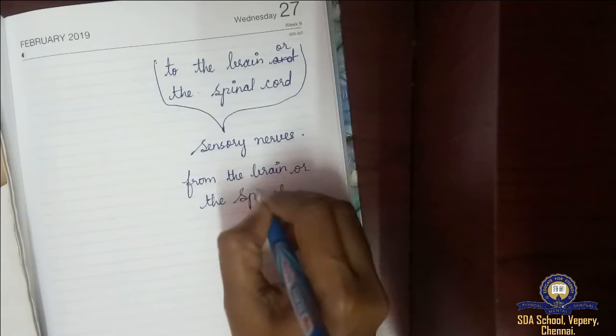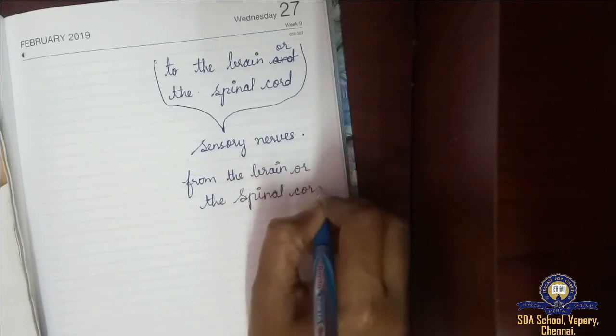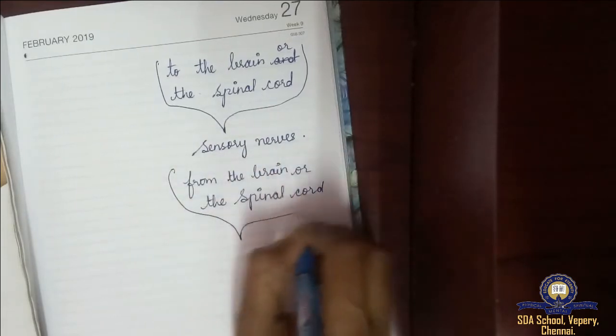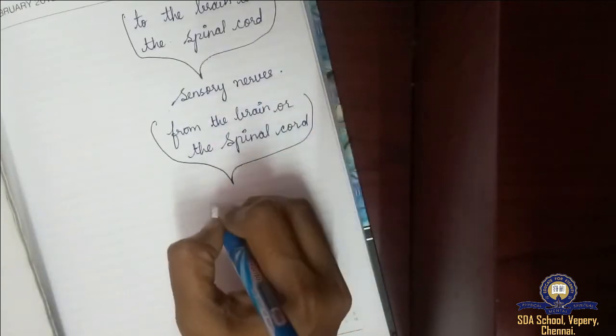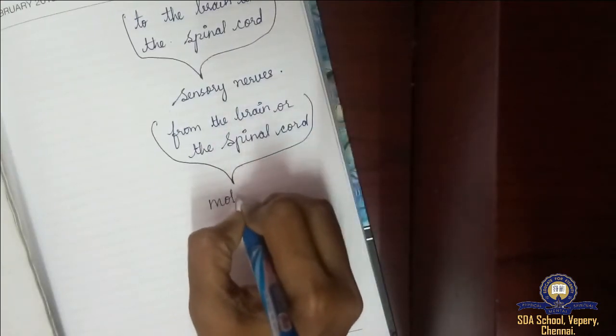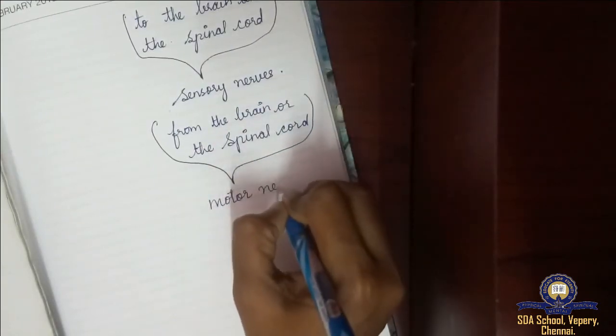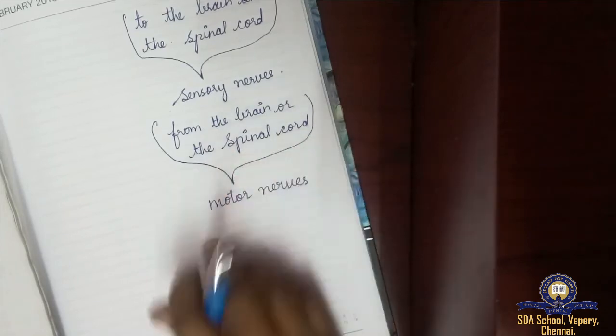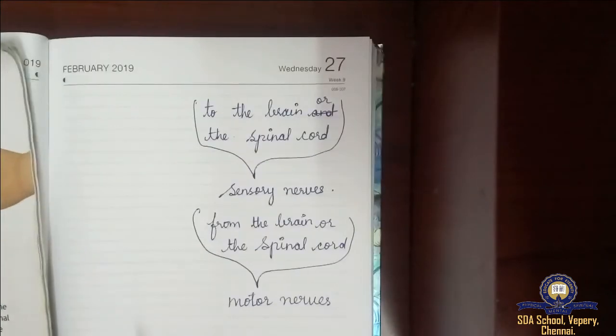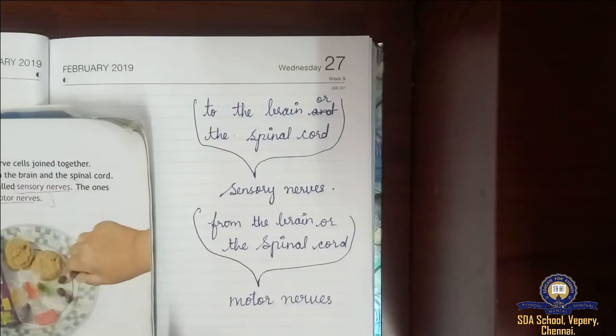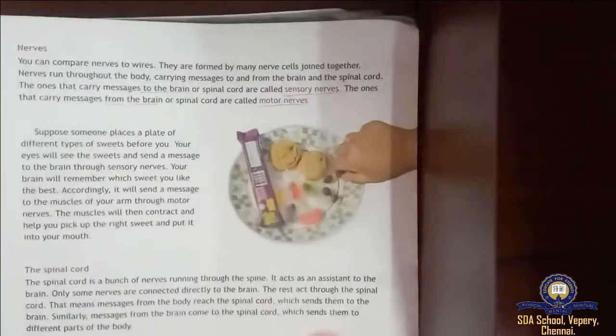So from the brain means motor nerves. To the brain means sensory nerves, from the brain means motor nerves, okay.